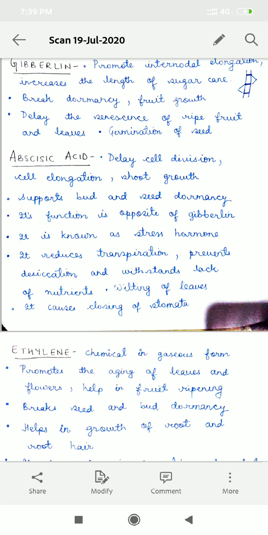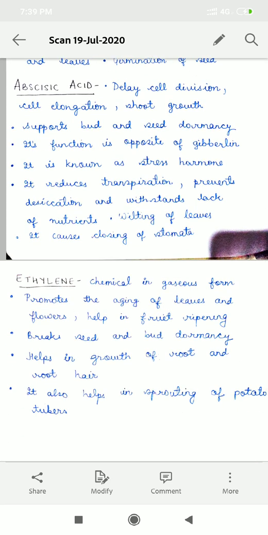Now the last topic is ethylene. We will not categorize ethylene as growth promoter or growth inhibitor because it is just a chemical. It is a chemical in gaseous form. It promotes the senescence of leaves and flowers. Hence, it helps in fruit ripening. It breaks the seed and bud dormancy. Hence, it helps in the germination of seeds. It also helps in the growth of root and root hair in plants.